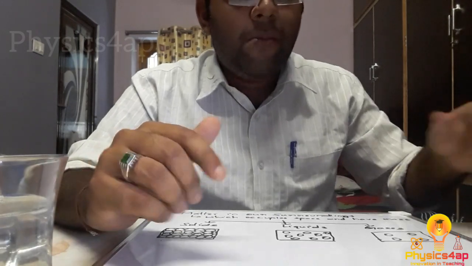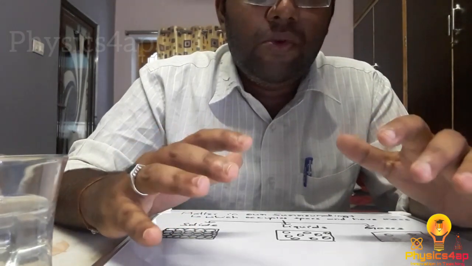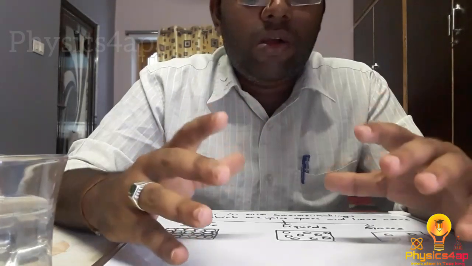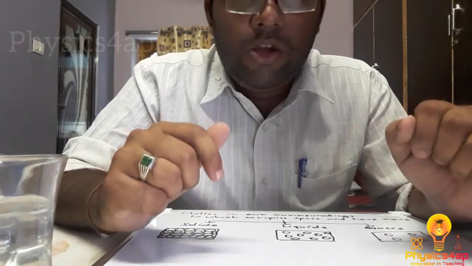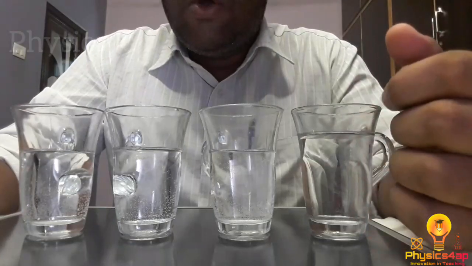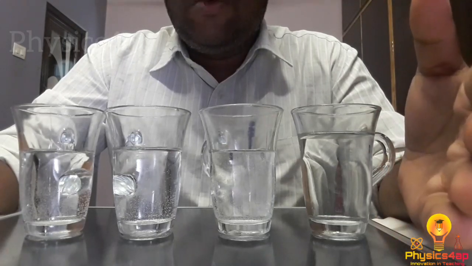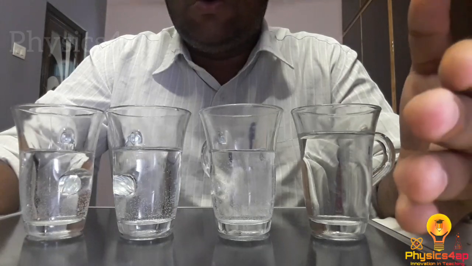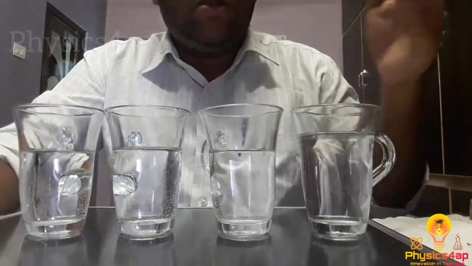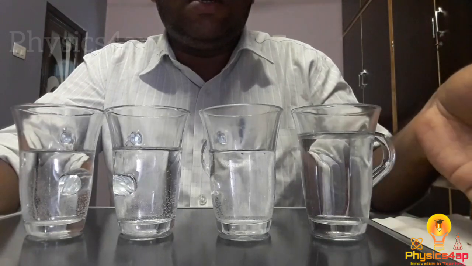So now let us perform another activity to show the diffusion property. Diffusion is when one thing mixes with another. Diffusion is nothing but the intermixing of particles from higher concentration to lower concentration. Let us see the diffusion when it gets mixed with each other.